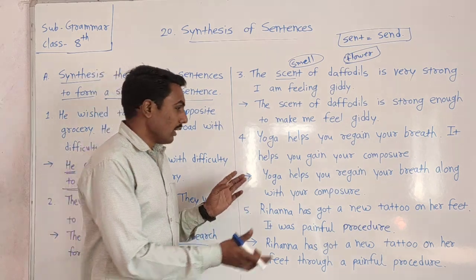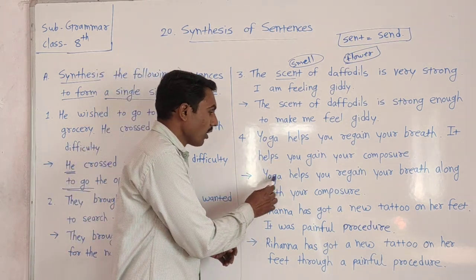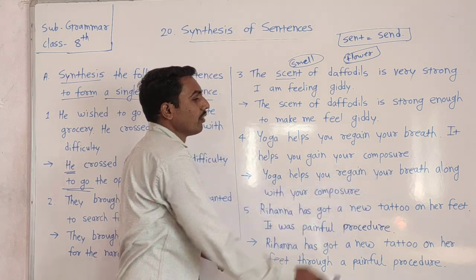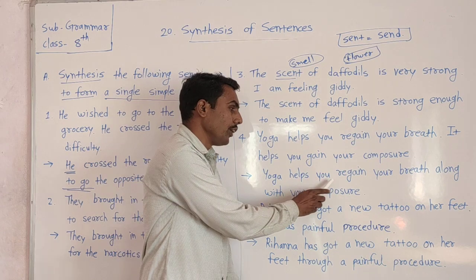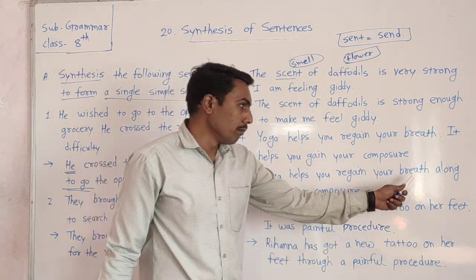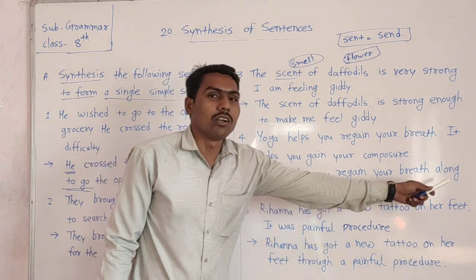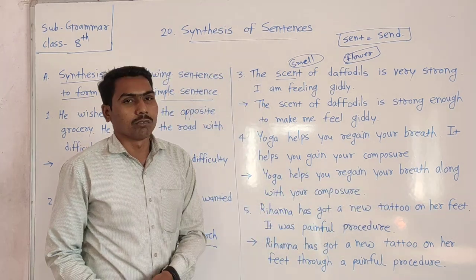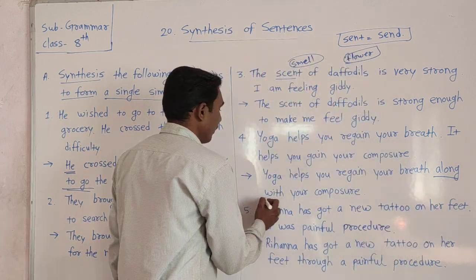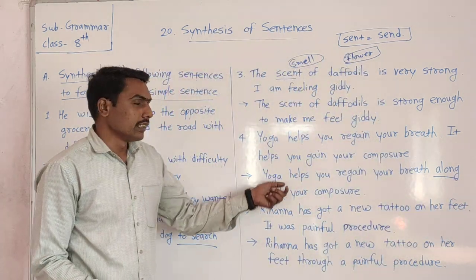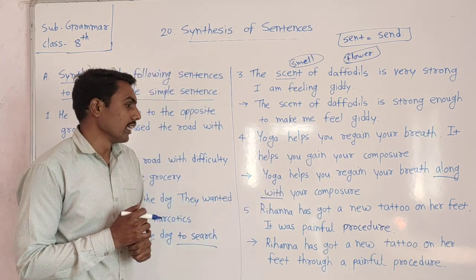We can form a single simple sentence. Look here: Yoga helps you regain your breath along with your composure. We use here along with, to form a simple or single sentence.